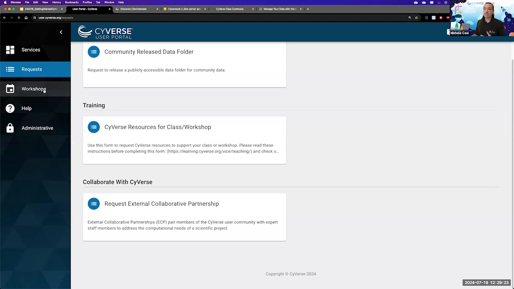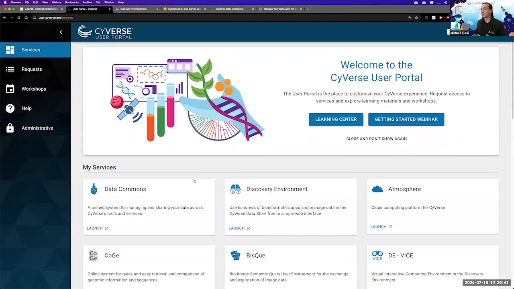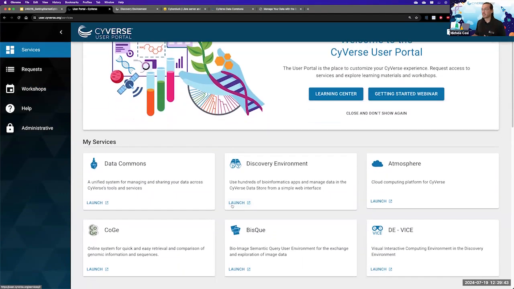If you want, you can click on this workshop tab on the left. If you see a workshop that's using CyVerse and allows you to join, you can go ahead, mail the organizer, and ask to be part of that specific workshop. I'm going to go back to services now, and I'm going to launch the Discovery Environment.